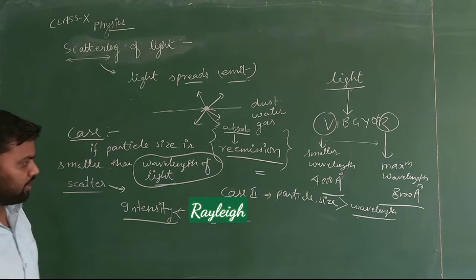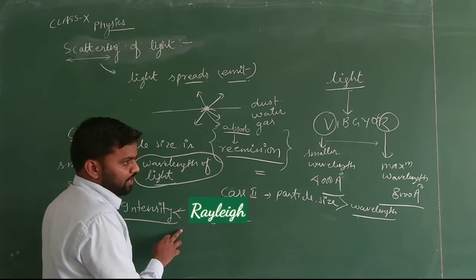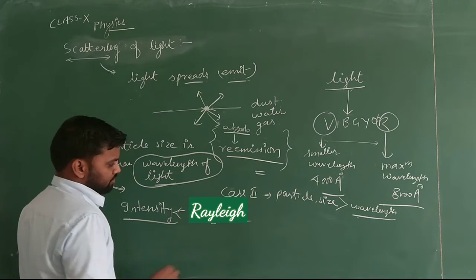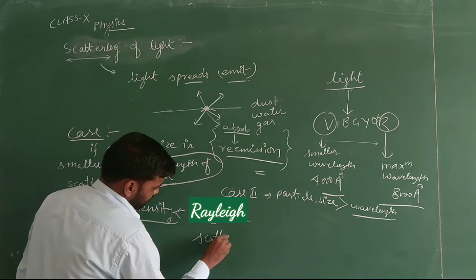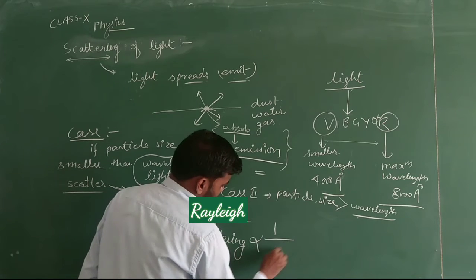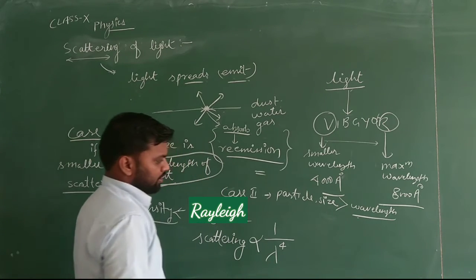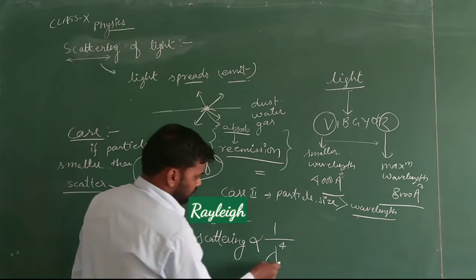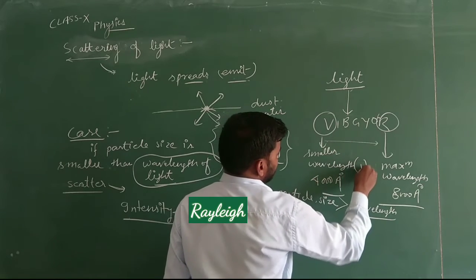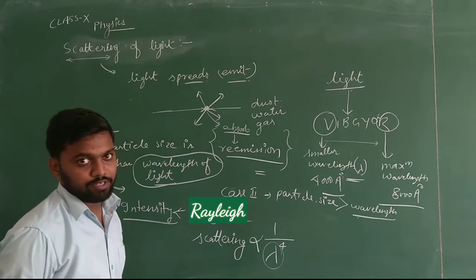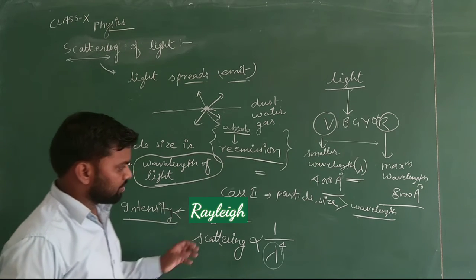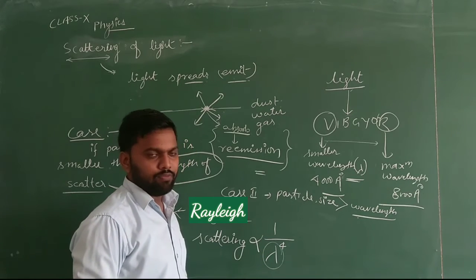According to Rayleigh, the intensity of scattered light, that is the amount in which the light will scatter, is directly proportional to 1 upon lambda to the power 4. Lambda is the wavelength of the light; we generally show wavelength by lambda, as we learned in previous classes. So scattering is directly proportional to 1/λ^4.